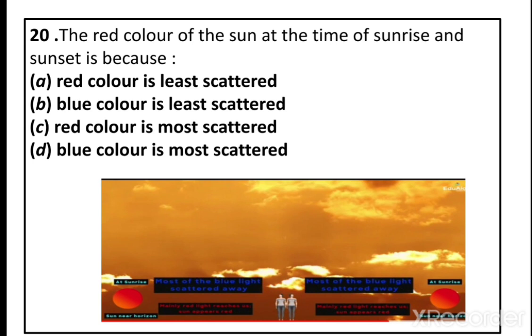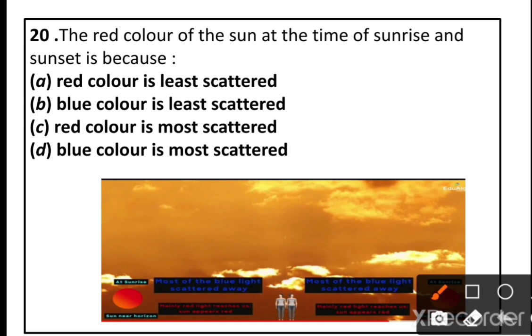Question number 20. The red color of the sun at the time of sunrise and sunset is because of. Here we are mentioning the color, and color always represents scattering.